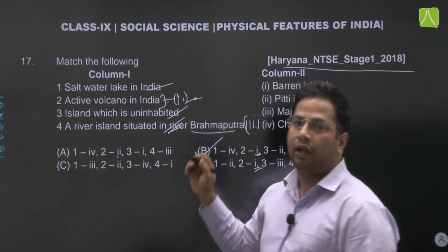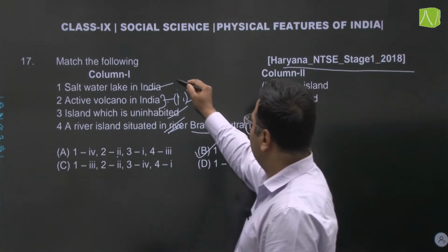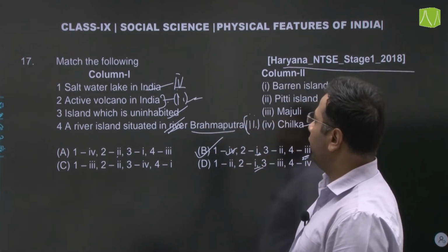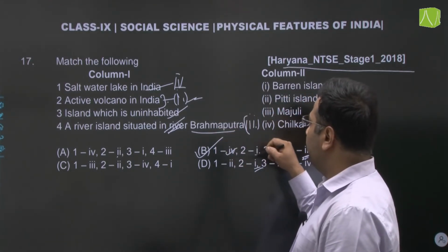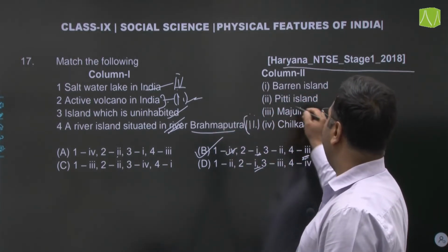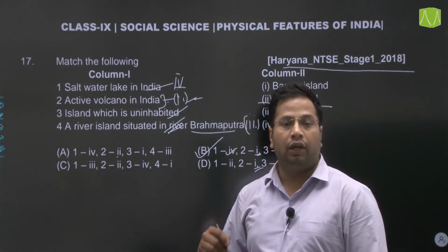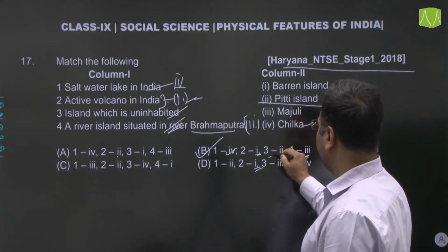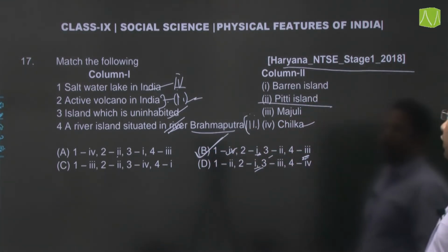सॉल्ट वाटर लेक इन इंडिया, वेरी कॉमन, वी ऑल नो चिलिका लेक. सो इट वुड बी फोर्थ. सो फर्स्ट का फोर्थ है, हाँ है. देन वी टॉक अबाउट दिस थर्ड वन. Island which is uninhabited. It is Pitti Island, and it is found in Lakshadweep. So third ka second. So our answer would be definitely B option, right? Let's move on to next one.